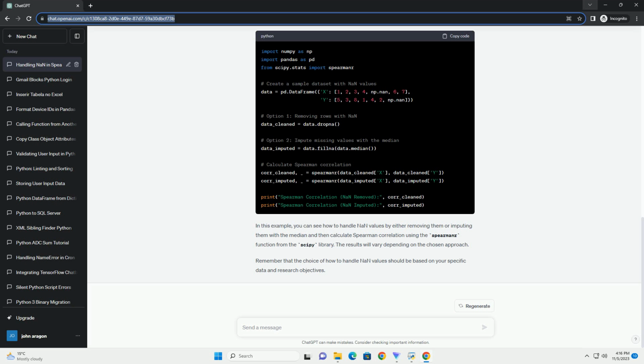to ensure that the ranking is accurate. Code example. Let's see a Python code example illustrating how to handle NaN values when calculating Spearman correlation using the scipy library. In this example, you can see how to handle NaN values by either removing them or imputing them with the median and then calculate Spearman correlation using the spearmanr function from the scipy library. The results will vary depending on the chosen approach. Remember that the choice of how to handle NaN values should be based on your specific data and research objectives.